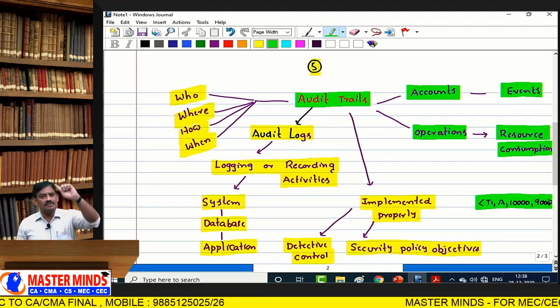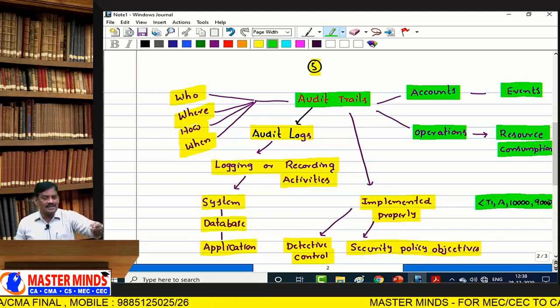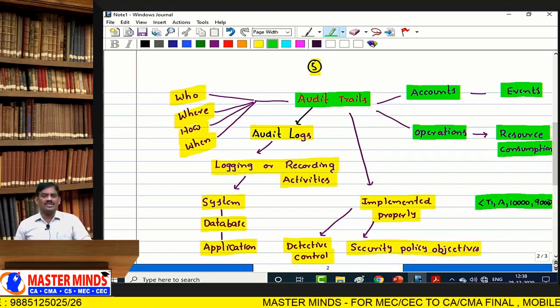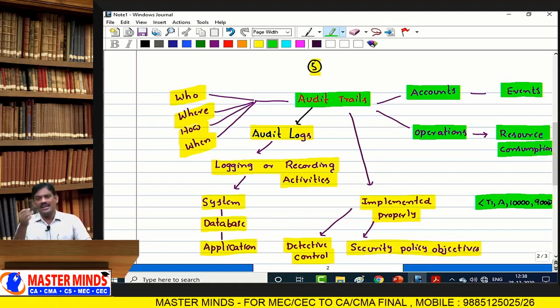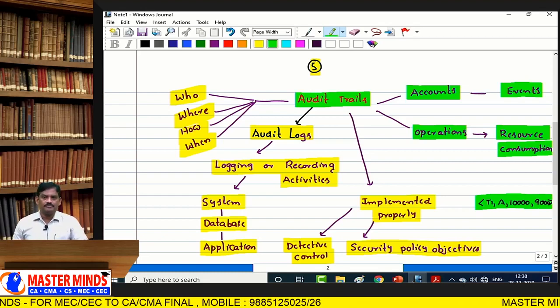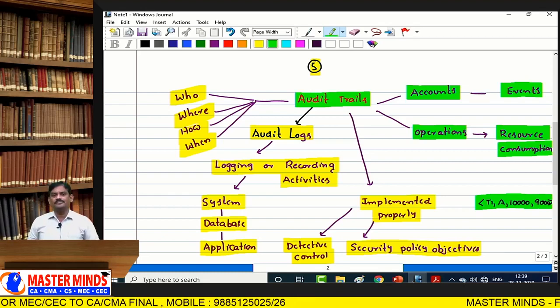Each and every activity is recorded in this case in a manual operation. He used to write serial number 1, check number 29507, United India Health Insurance or Vehicle Insurance, 1900 rupees, date so and so, and then after withdrawal the remaining amount is 15,650. This is known as a record.